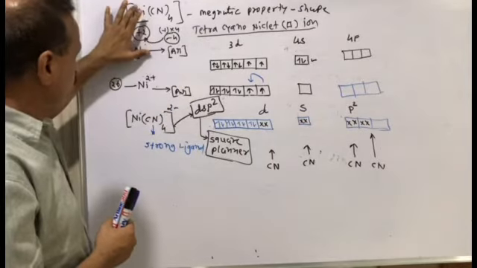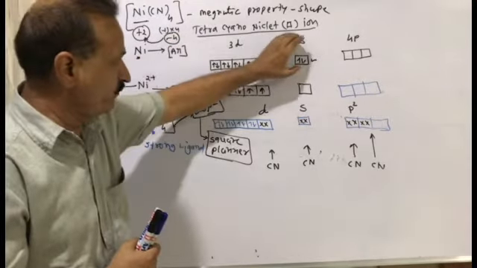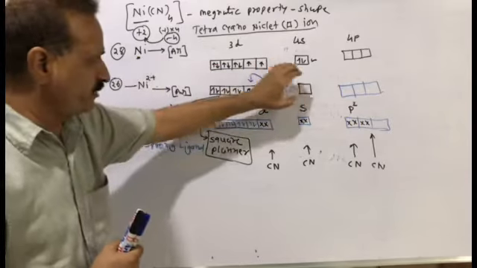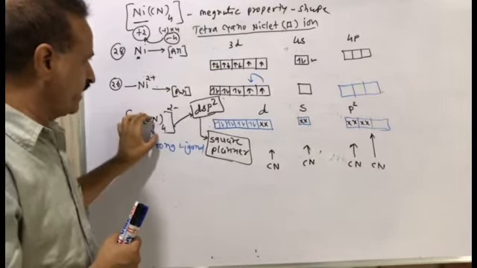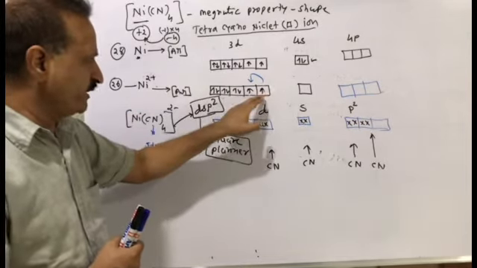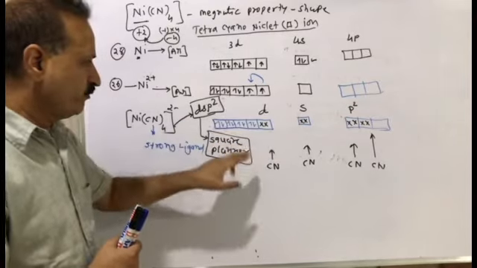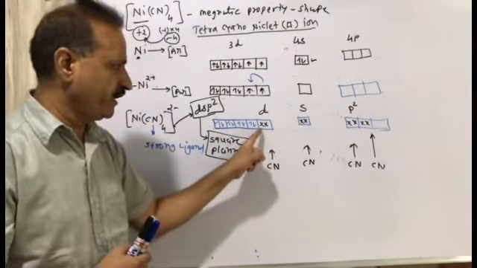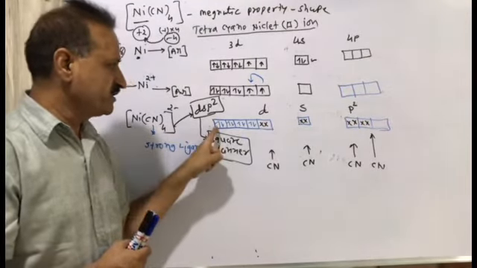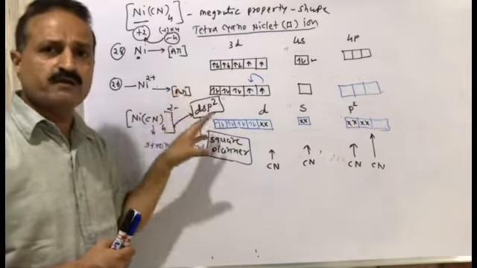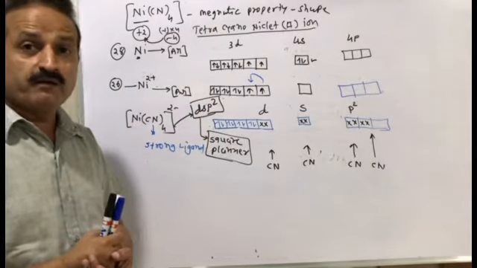You have to write down the atomic number of nickel and its electronic configuration. For nickel 2+, 2 electrons are lost, and this is the electronic configuration. If a strong ligand is attached to nickel, then rearrangement of electrons will be done. One orbital will become vacant. 4 CN will donate 2 electron pairs. A donated electron pair is shown by a cross or by an arrow. This is the method to show a donated electron pair in an orbital.